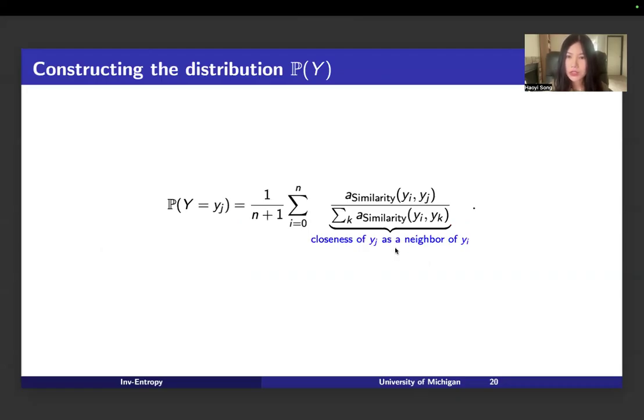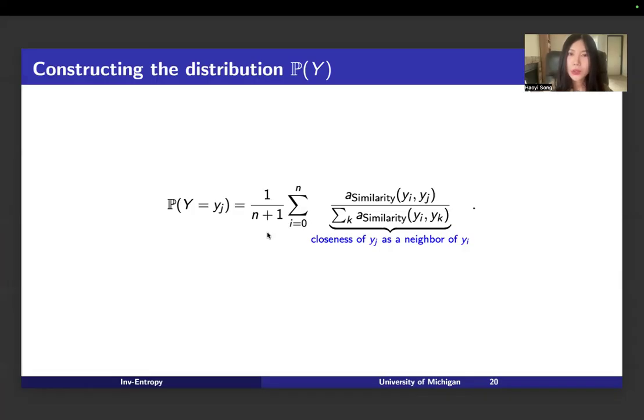It means, for the point yi among all the possible neighbors, how close yj is to yi as a neighbor of yi. And then we take the average over i. It means if yj is a commonly close neighbor to all the points, which means yj is in a really dense region, we can assign yj a higher probability. It's just like the principle I described.